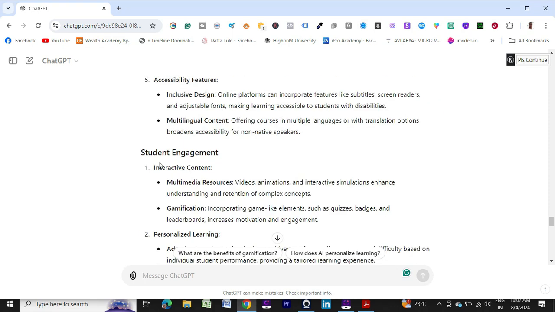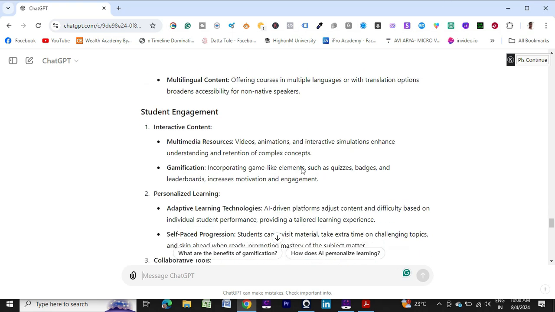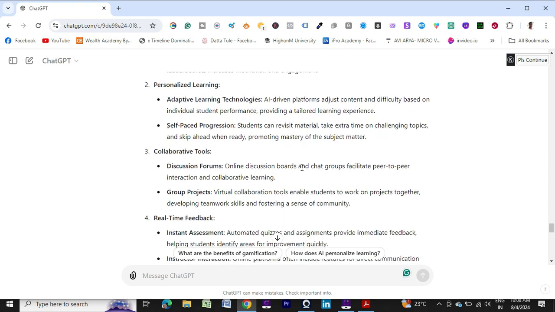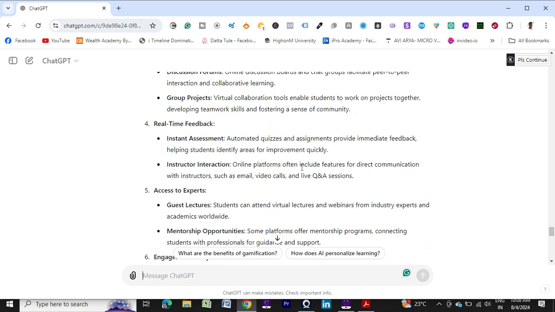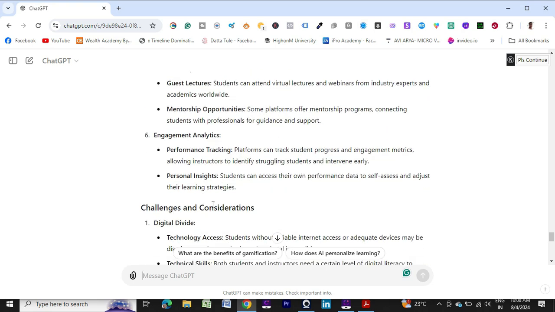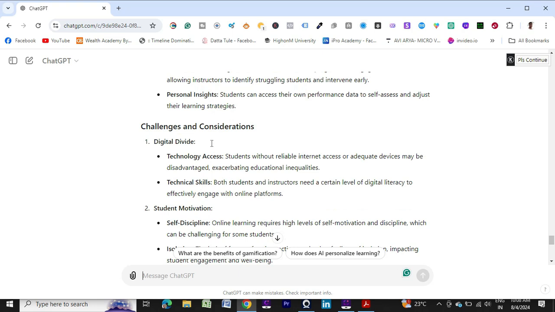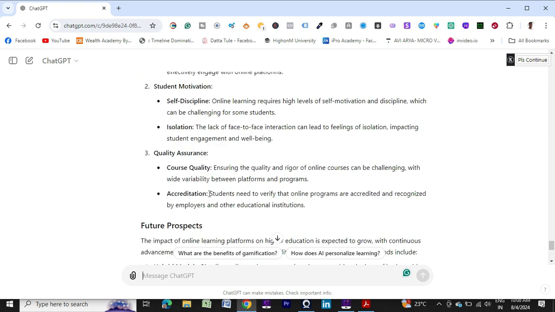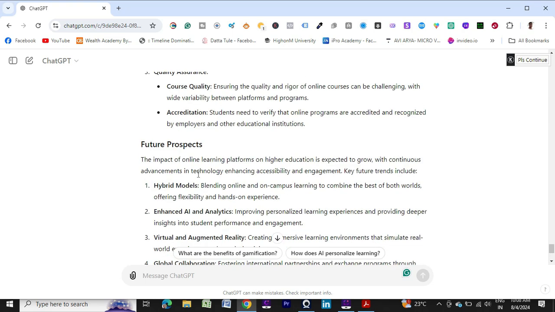Now student engagement, because I wanted to highlight those 2 points, accessibility and student engagement. Now it's saying about student engagement. So interactive content, personalized learning, collaborative tools, real-time feedback, access to experts, engagement analytics, challenges and considerations, digital divide, then student motivation, this kind of challenges and considerations are there, quality assurance, future prospects.